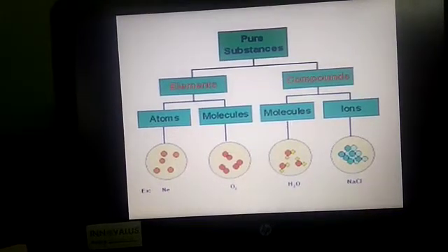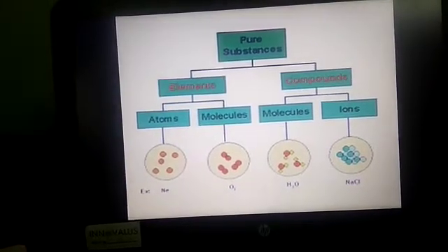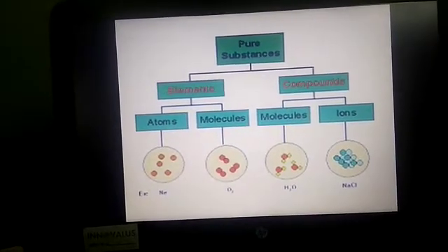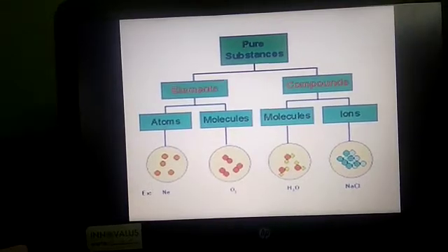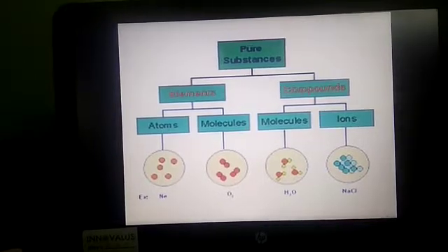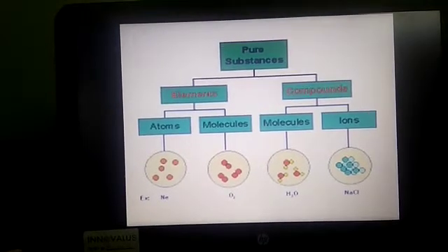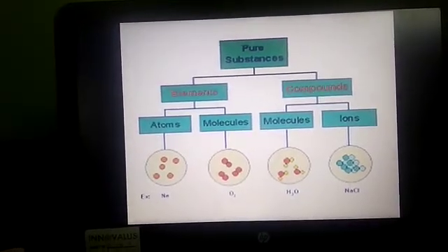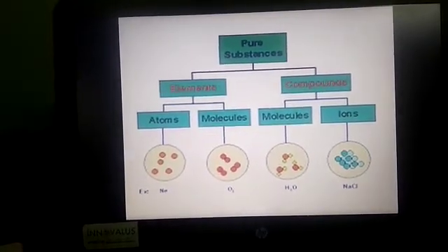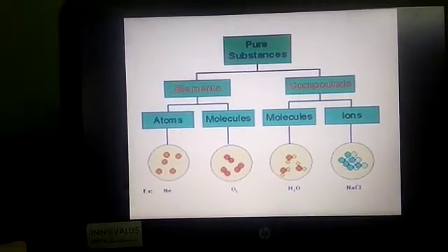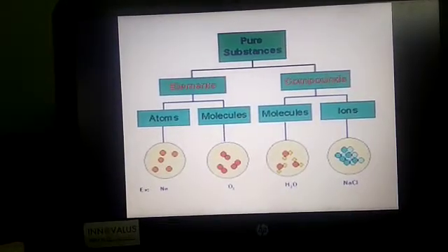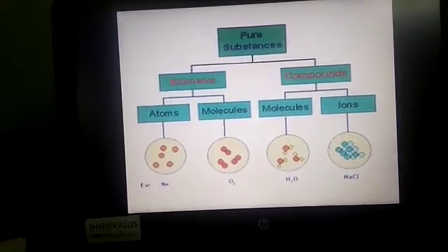And non-living substances are classified into two, pure and impure substances. Pure substances are again classified into elements and compounds. Elements include metals, non-metals and metalloids, that means atoms and molecules. Compounds include molecules and ions. For example, neon, oxygen, and compounds like the water molecule and NaCl.